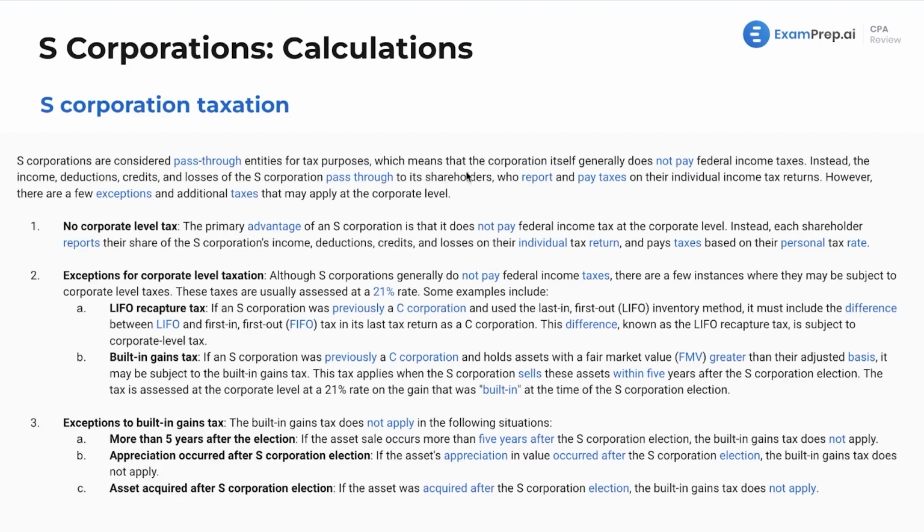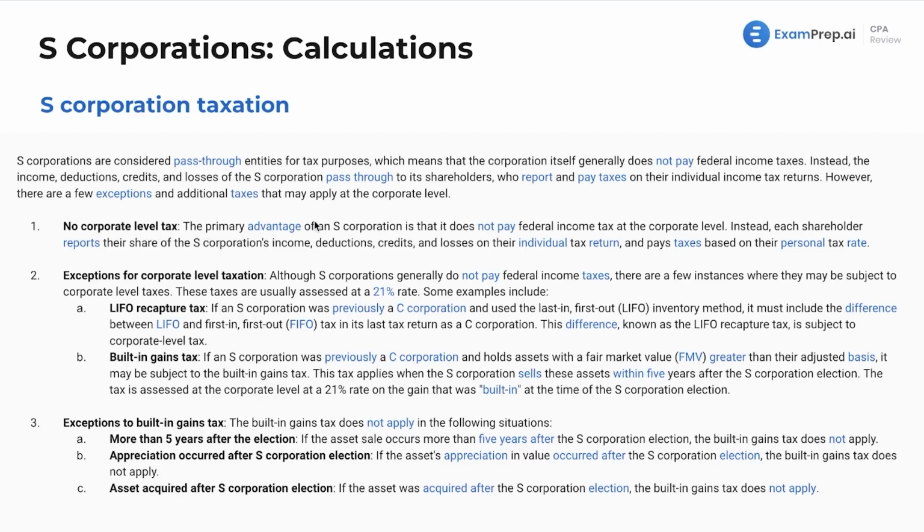This means that the corporation itself generally does not pay federal income taxes. We say generally because, well, what's a great way that they will pay tax? We'll see this in point 2, but really more so focusing on the built-in gains tax. Instead, the income, deductions, credits, and losses of the S-Corp pass through to its shareholders, who report and pay taxes on their individual income tax returns. However, there are a few exceptions and additional taxes that may apply at the corporate level. But first off, no corporate level tax.